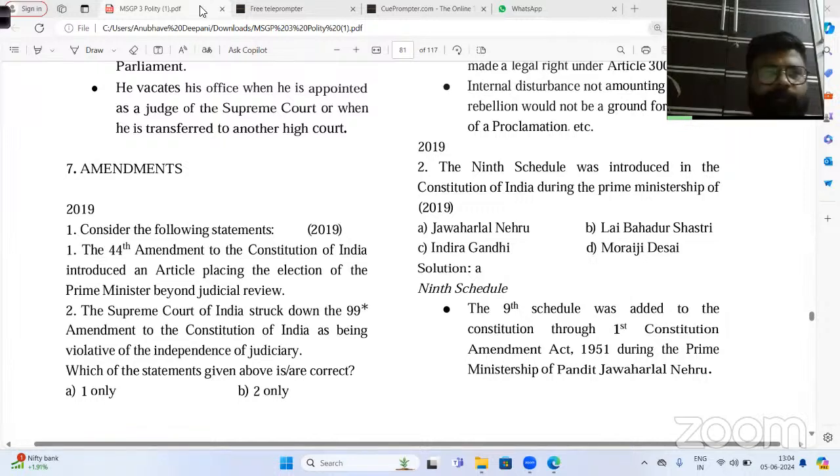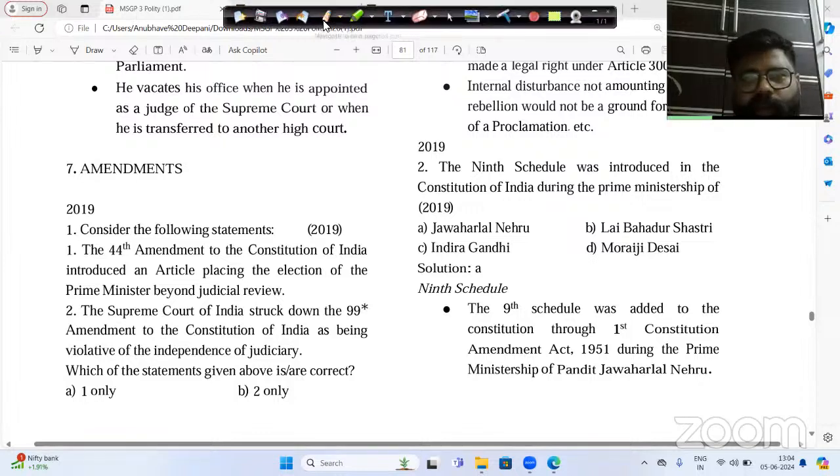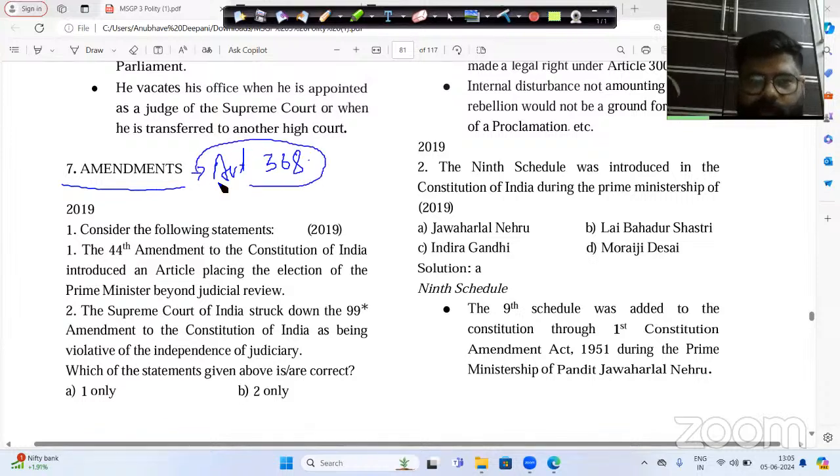Now, as we all know, under Article 368 we have the privilege to amend the Constitution, and we use Article 368 for the constitution amendment bill. There are three different clauses of Article 368: clause 1, clause 2, and clause 3. Under Article 368 clause 1, we go with the simple majority of Lok Sabha and Rajya Sabha.